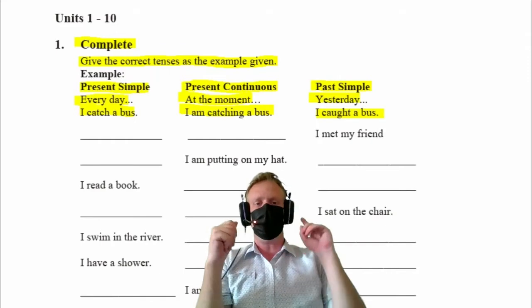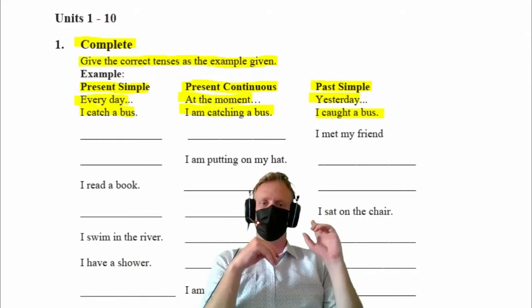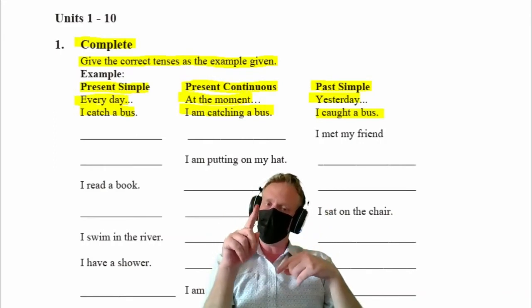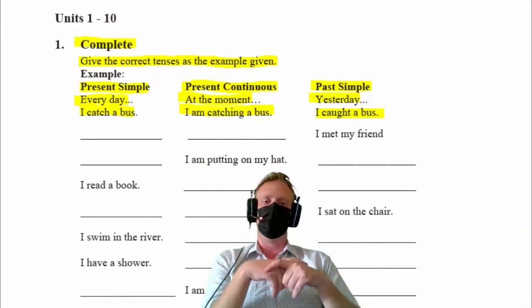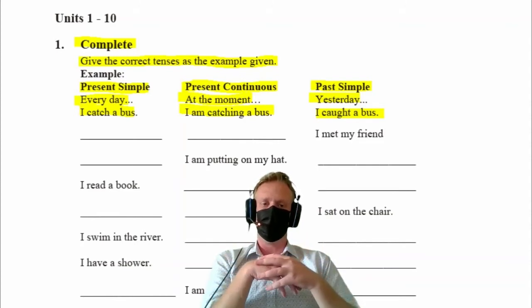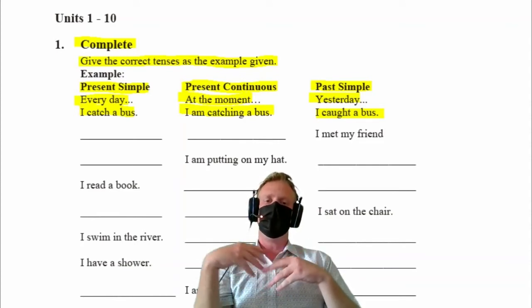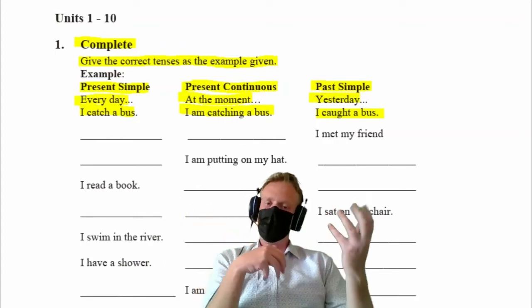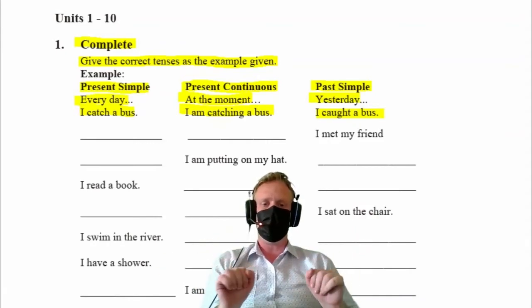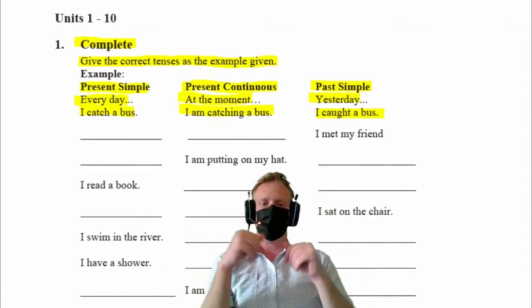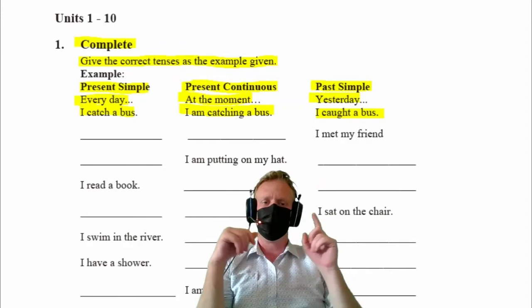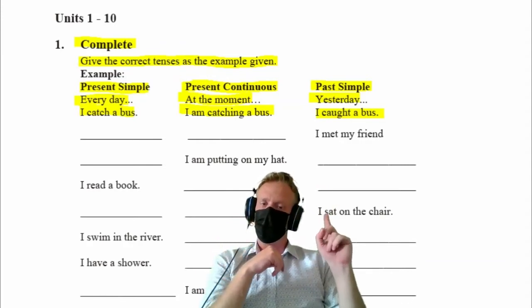Right, so let's take a look at the past simple tense, or the simple past tense. This one is easy. It's verb plus ed, or it's verb version 2, or V2. The simple past version. So let's take an example. Is, was, eat, ate, sit, sat, swim, swam, have, had, and put. And also meet, met. Those are irregular past verbs.